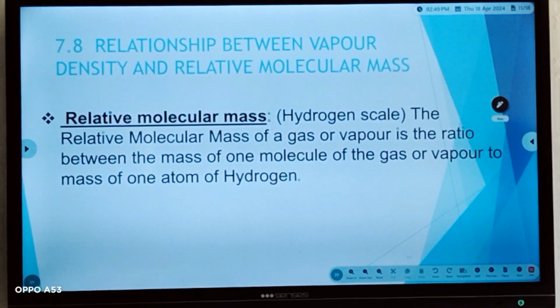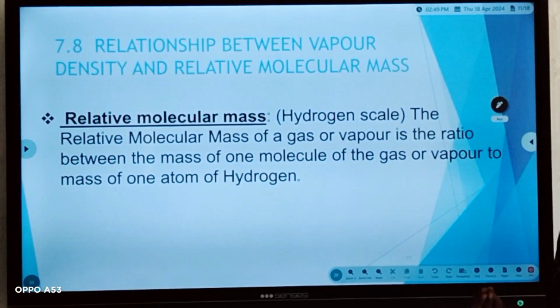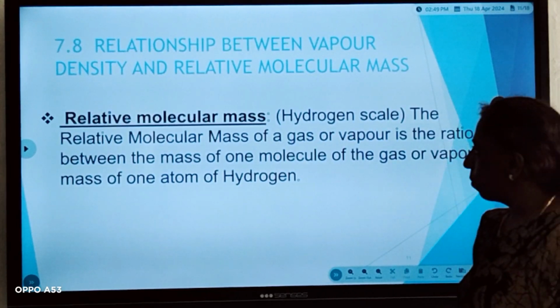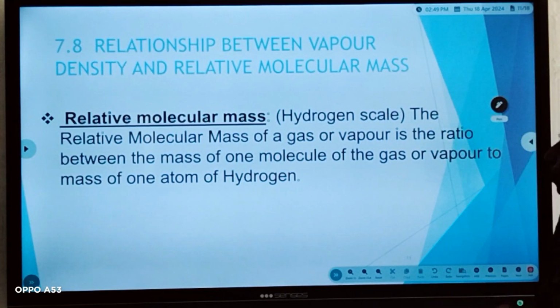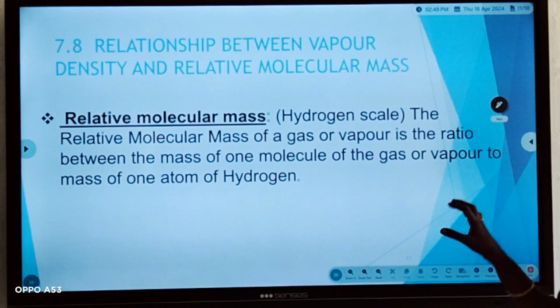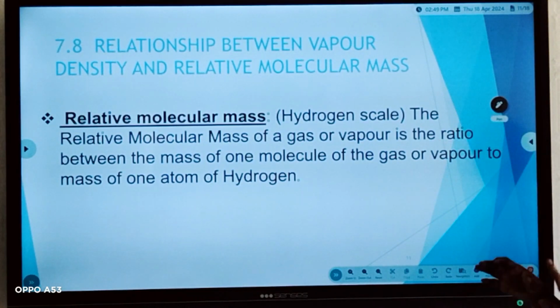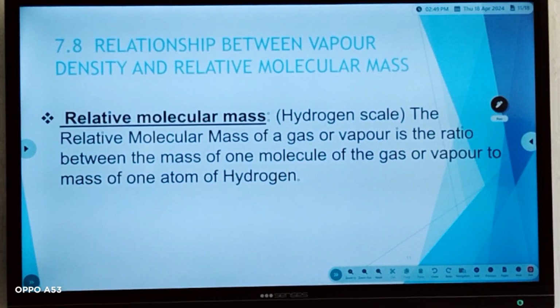Next, relationship between vapor density and relative molecular mass. First, we have to know the definition of vapor density and relative molecular mass. What is relative molecular mass? We have to keep the hydrogen scale as a constant. The relative molecular mass of the gas or vapor is a ratio between the mass of one molecule of gas or vapor, any gas or vapor, to the mass of one atom of hydrogen.